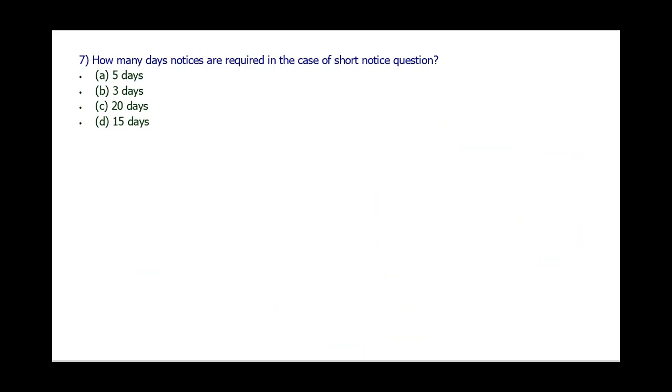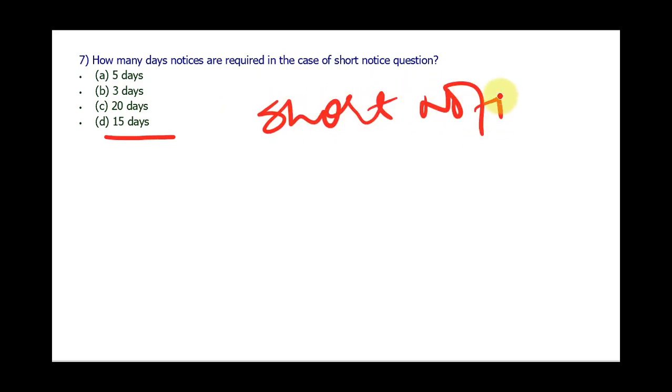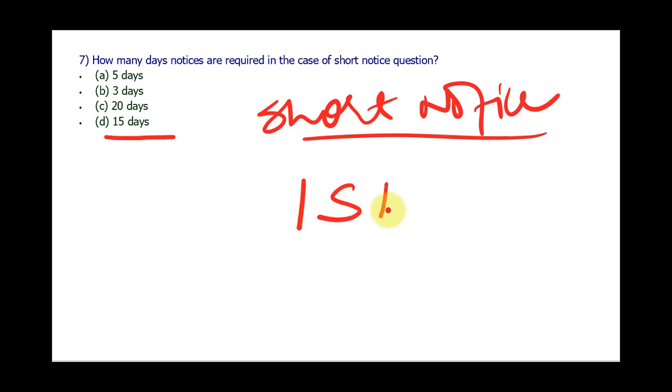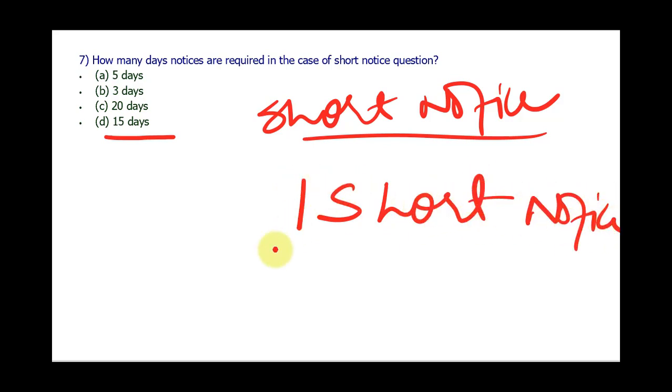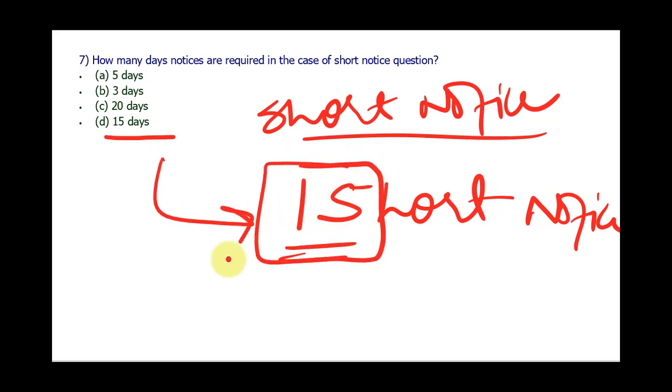Next, how many days' notice is required in the case of a short notice question? Now the answer here is 15 days. 15 days' notice is given for a short notice question. Now this is something which you have to cram, or you can remember it by writing like this. For example, if you need to give a short notice to somebody, you will write like this: I give you short notice. Now this, I give you short notice, looks like 15, so you can remember it by this.